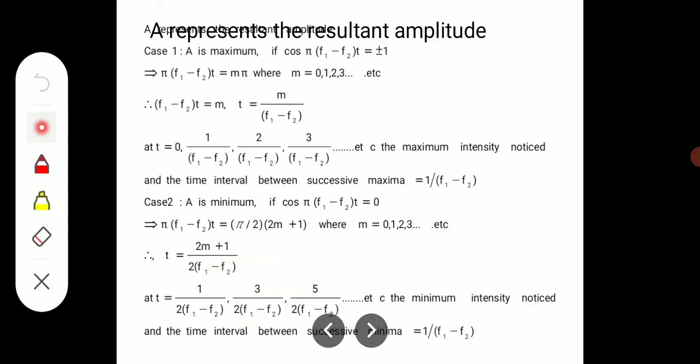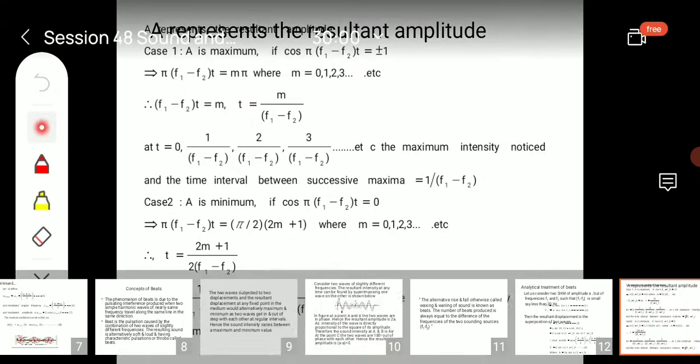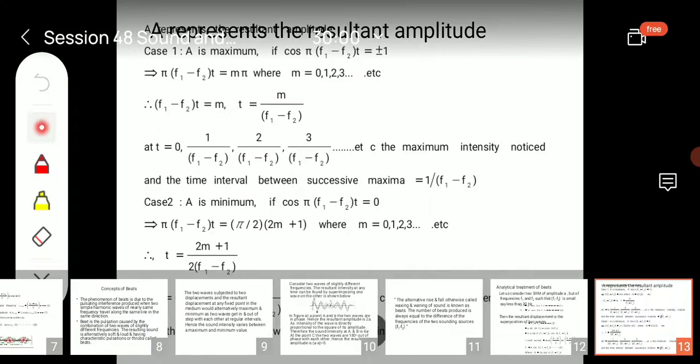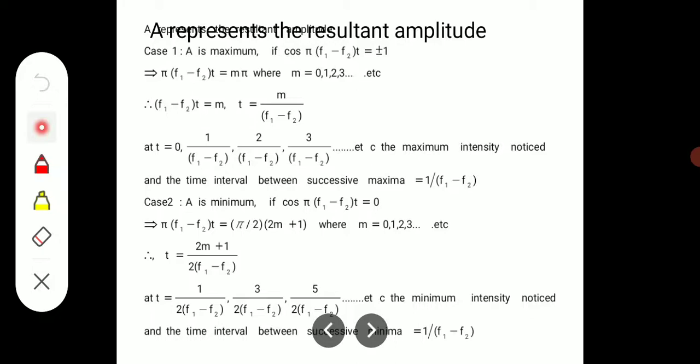For different values of m, the values of t are 1 divided by 2(f1 minus f2), 3 divided by 2(f1 minus f2), 5 divided by 2(f1 minus f2). Here we get the minimum intensity, and the time difference between them is 1 divided by (f1 minus f2). So this time for maximum amplitude and for minimum amplitude are both the same.